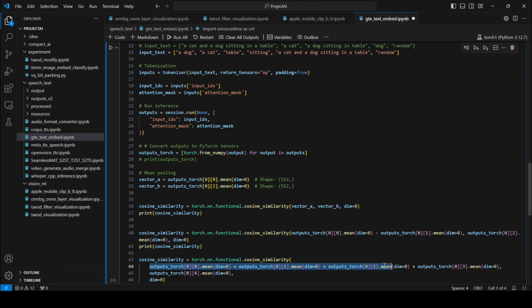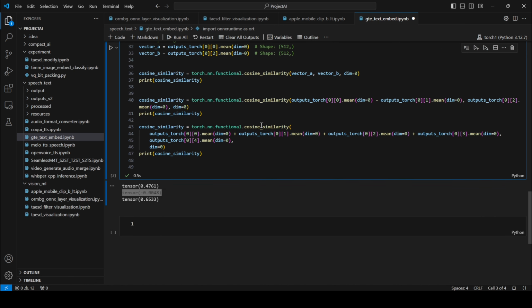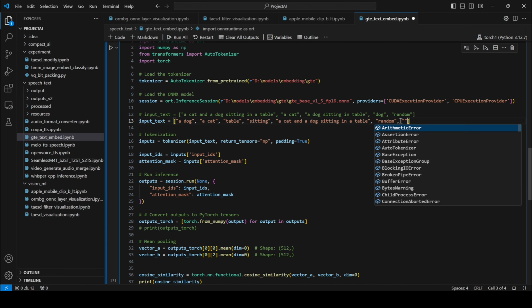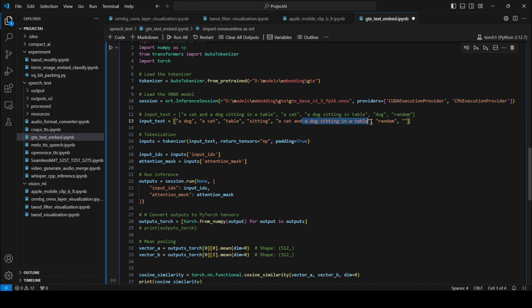Now this part is important. I am merging the first four texts from the text list and comparing with the fifth one. As can be seen, it has a good match. So I'm merging a dog, a cat, a table, and sitting. These four sentence embeddings merging into one and comparing it to the sentence a cat and a dog sitting in a table. Now I'll stop talking for the rest of the video.